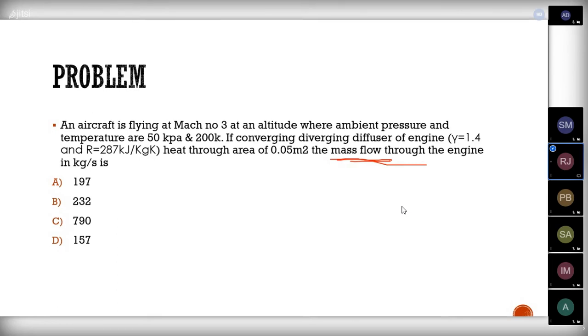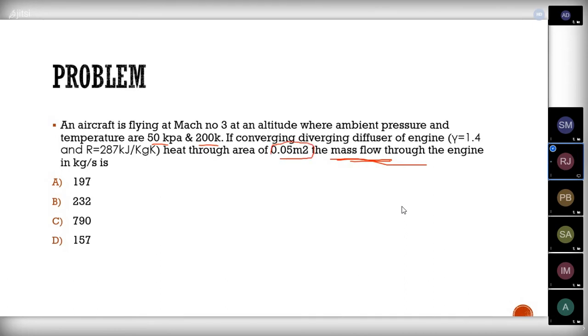So in order to calculate this mass flow rate, here we have a question like this: an aircraft is flying at Mach number 3 at an altitude where ambient pressure and temperature are 50 kilopascal and 200 Kelvin. If the diverging diffuser of the engine has gamma equal to 1.4 and R equal to 287 joule per kilogram Kelvin, and a throat area of 0.05 meter square.